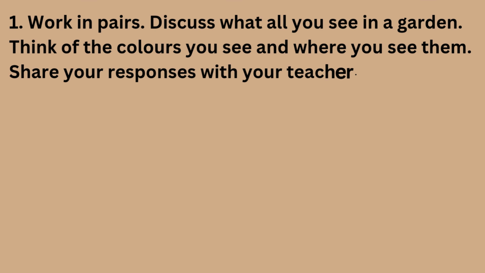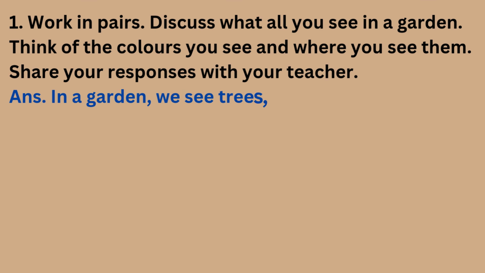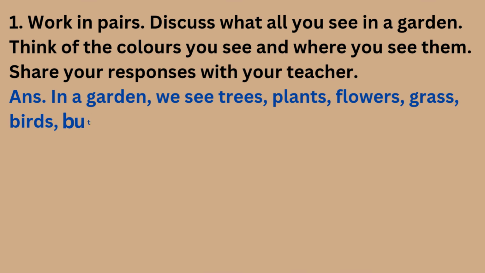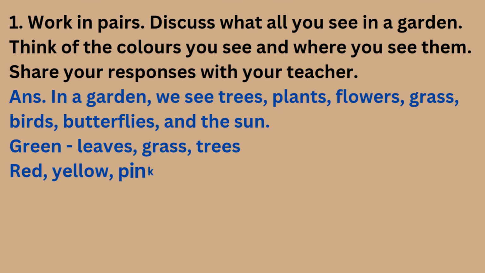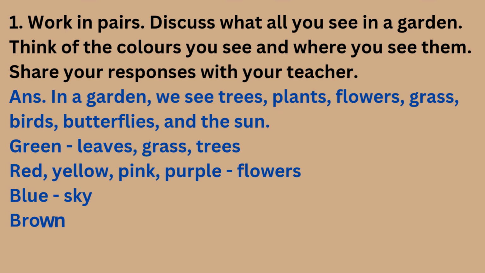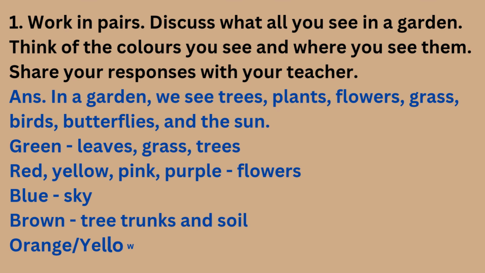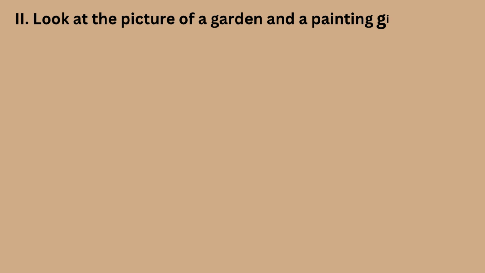Answer. In a garden, we see trees, plants, flowers, grass, birds, butterflies, and the sun. Green leaves, grass, trees. Red, yellow, pink, purple flowers. Blue sky, brown tree trunks and soil. Orange, yellow sunlight.